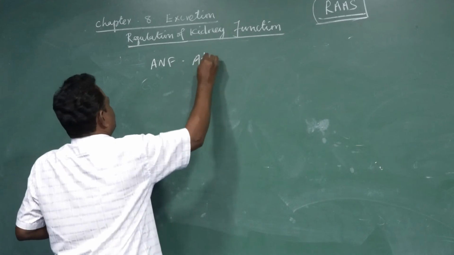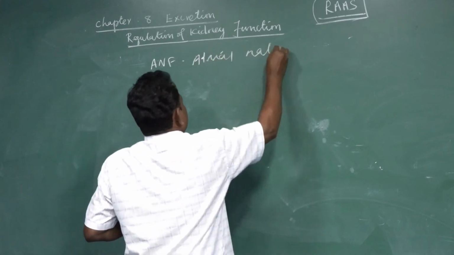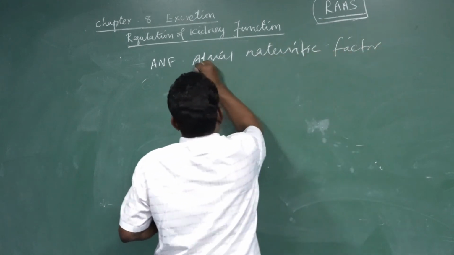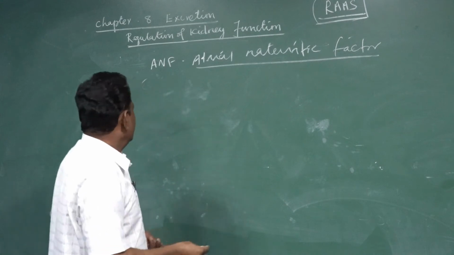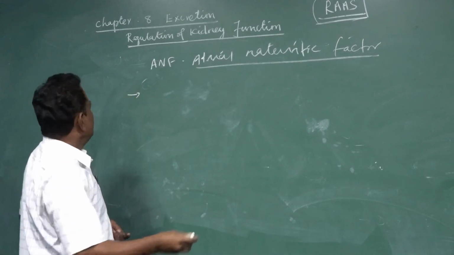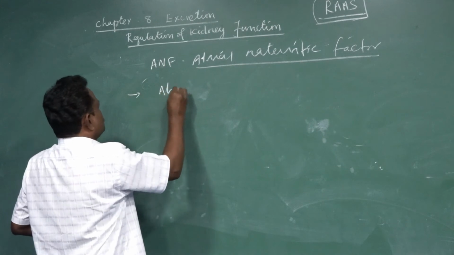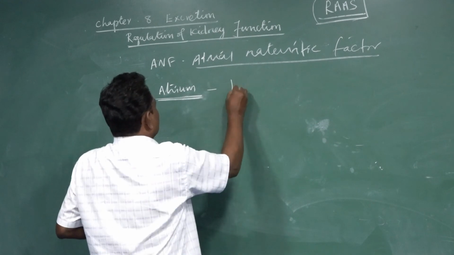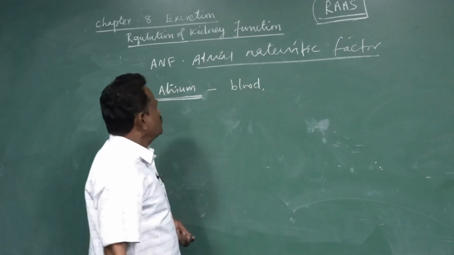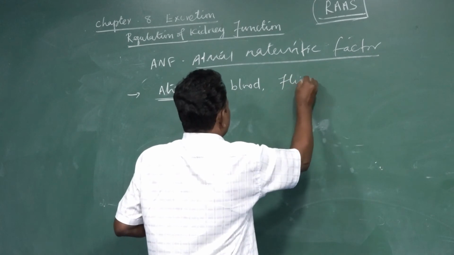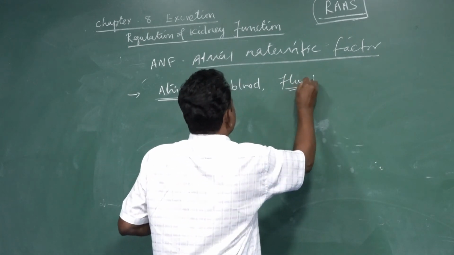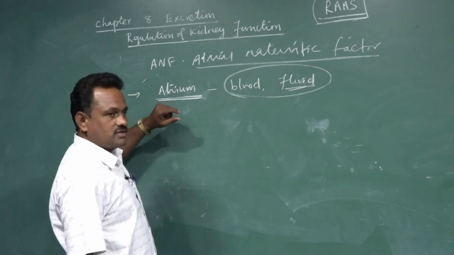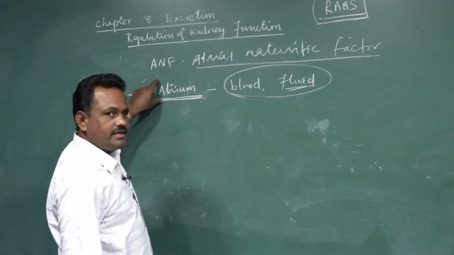ANF, atrial natriuretic factor, is secreted here in the atrium. We know that in a heart we have 4 chambers. The uppermost 2 chambers are called atrium. When there is more volume of blood and also more fluid in the blood, these components as well as the more ionic concentration are sensed by the wall of the atrium.